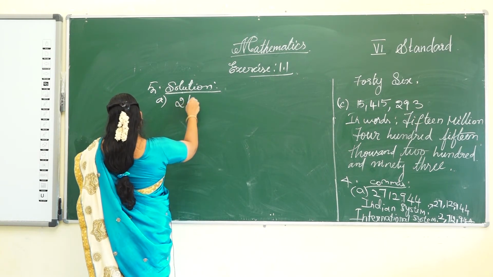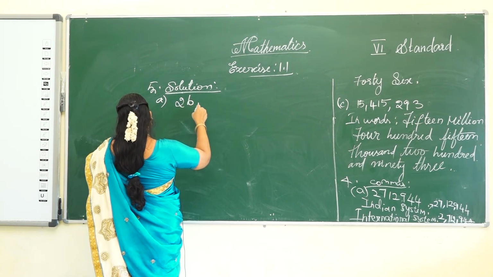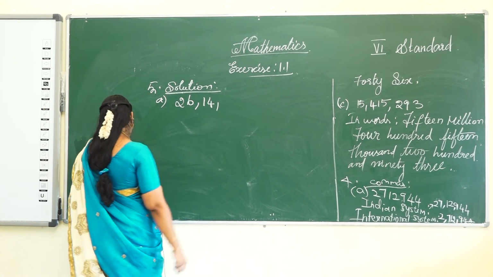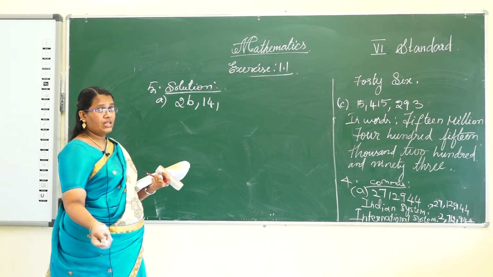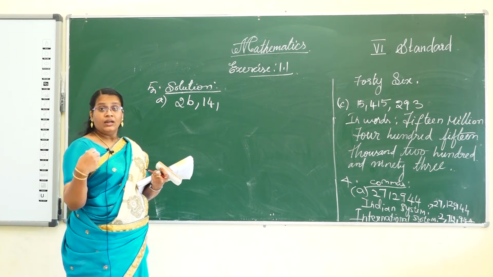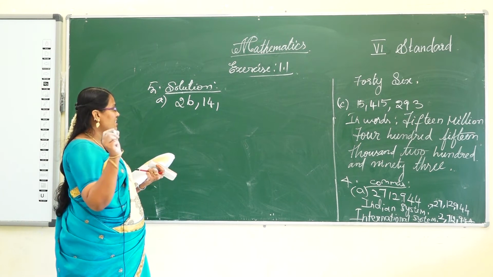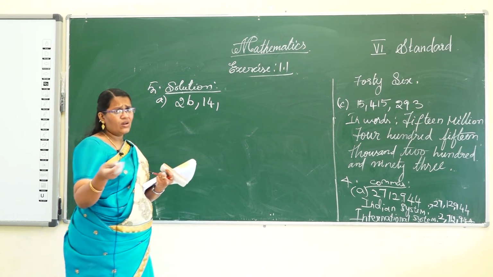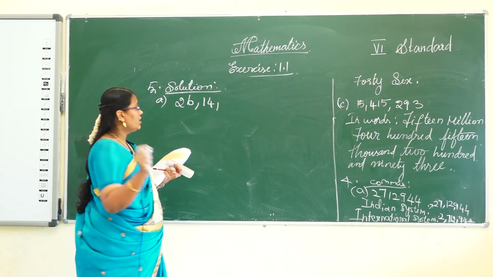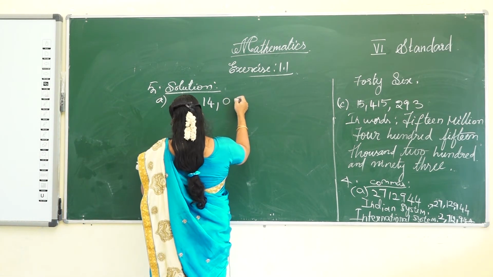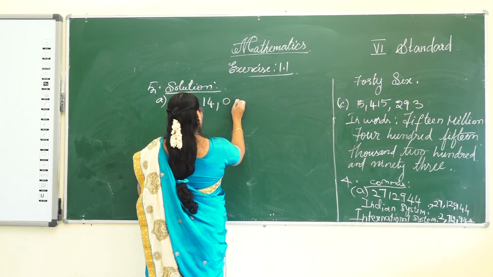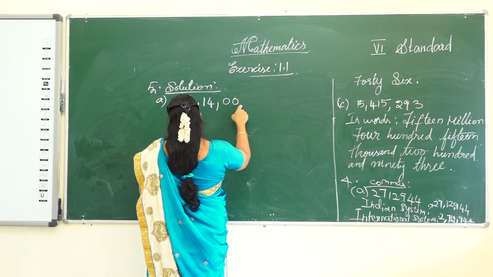26 crore 14 lakh, and then 52 is given, not in the thousands places. So in these places you have to put zeros. How many zeros in the Indian system? 2 zeros.